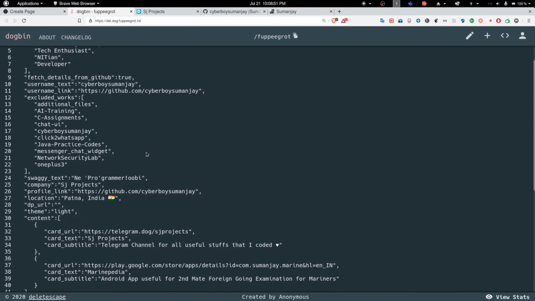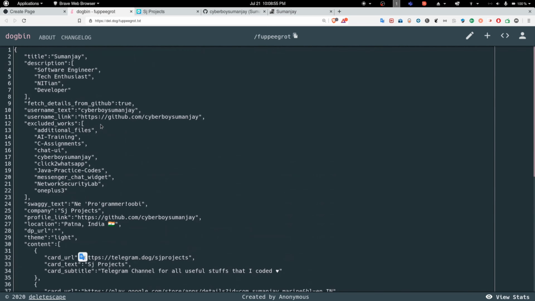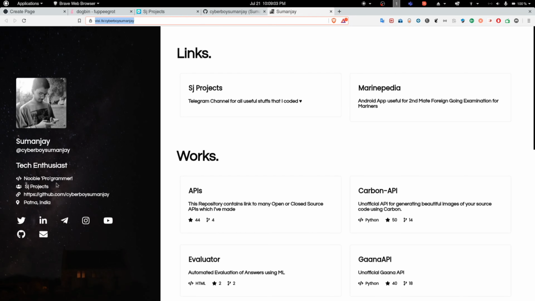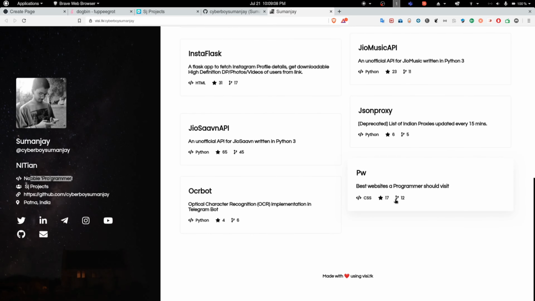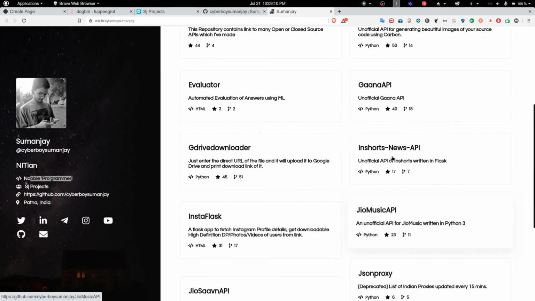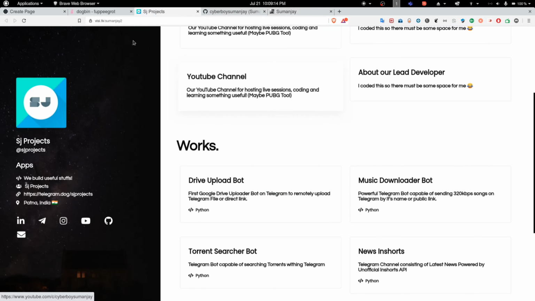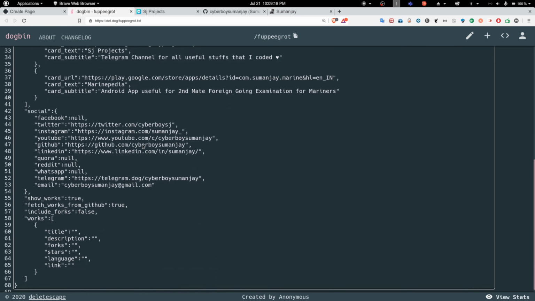As you can see in this data, I have not specified anything in my work section, and I also messed with these sections, and I have not specified the DP and all, but it's still loading perfectly. This is also fine, every work section is automatically fetched, and the stars and forks numbers are already updated. So yeah, that's pretty much it, and I think this will prove useful for many of you.